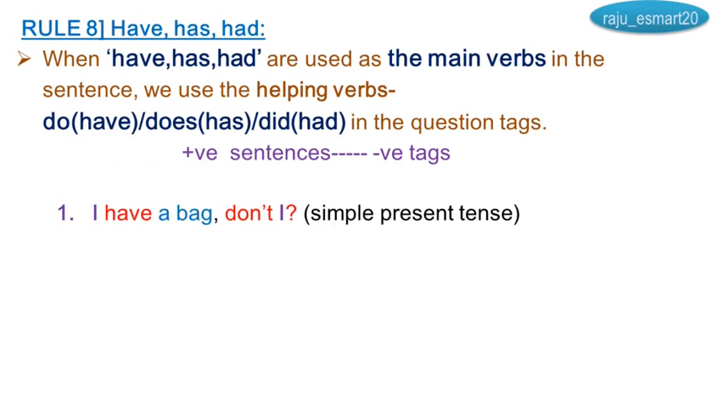I have a bag, don't I? It's an example for simple present tense. Have is there, don't use haven't I, okay? Have is the main verb here, so therefore I have to use don't I.